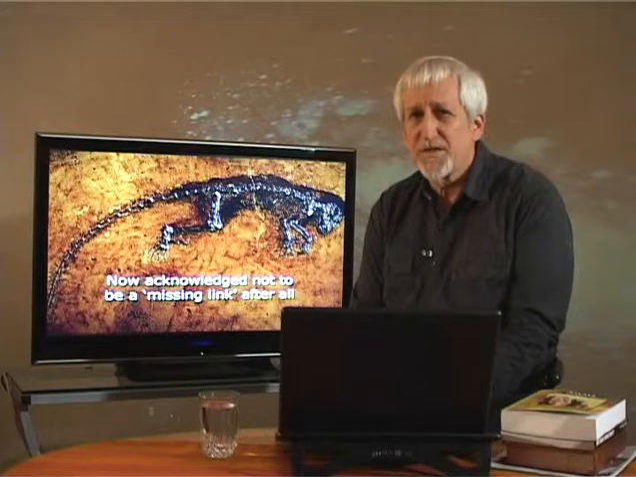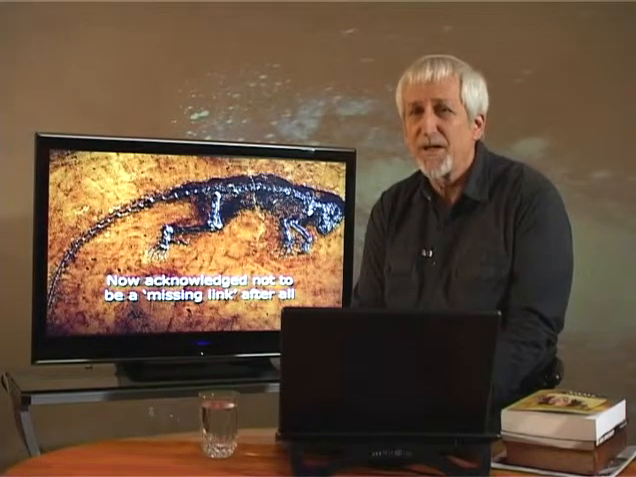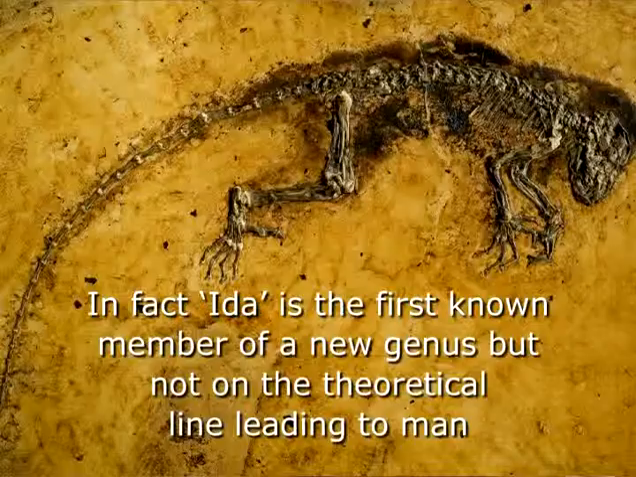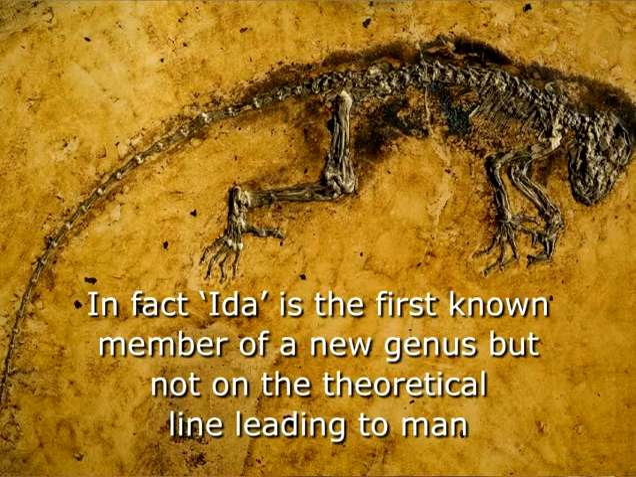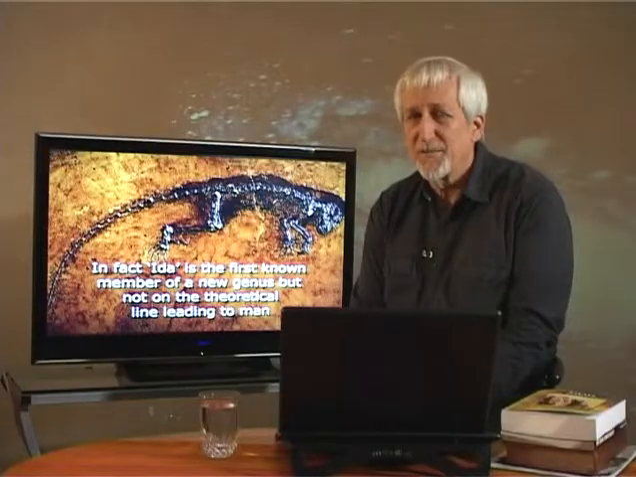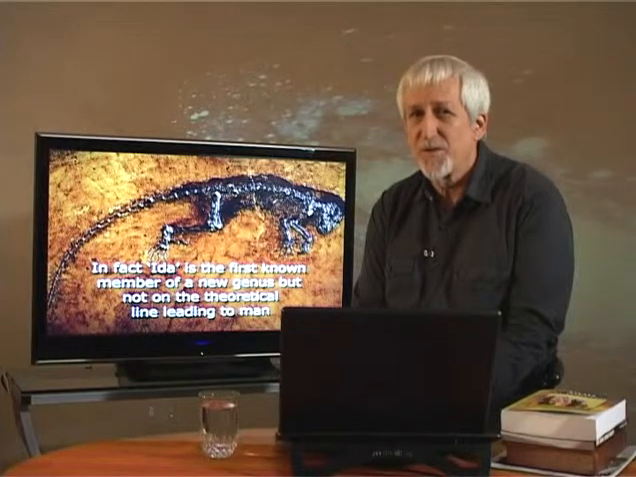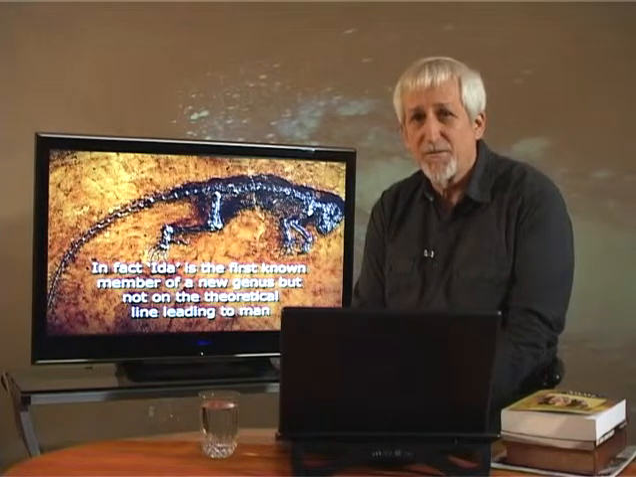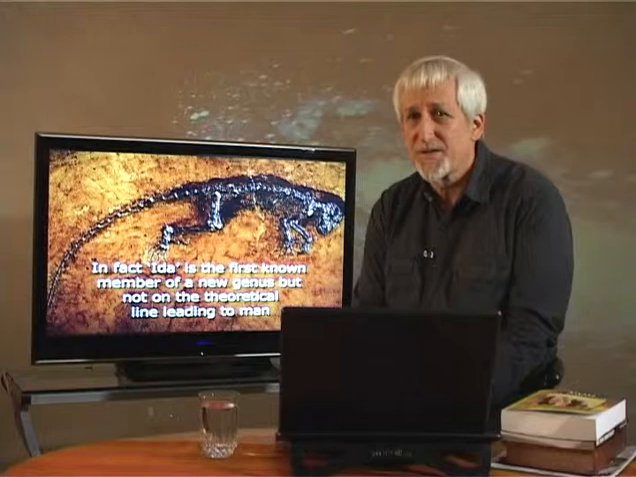The article notes that the popular press immediately hailed the specimen as a missing link in human evolution. Some called it the eighth wonder of the world. In fact, Ida is the first known member of a new genus and species, but is not on the theoretical line leading to man. Furthermore, this media hype helps illustrate a major problem, namely that there is often a large gap between scientific discovery and its correct interpretation.